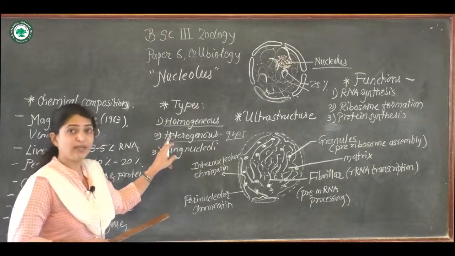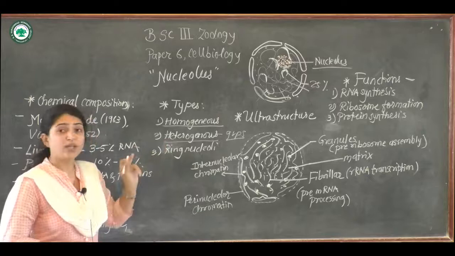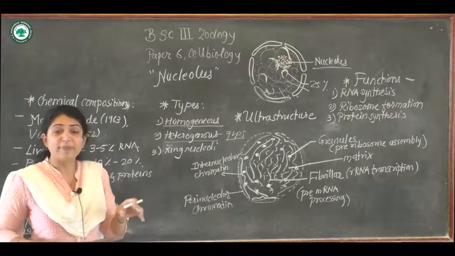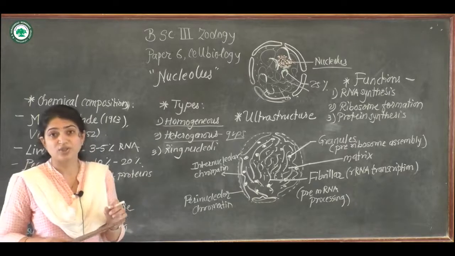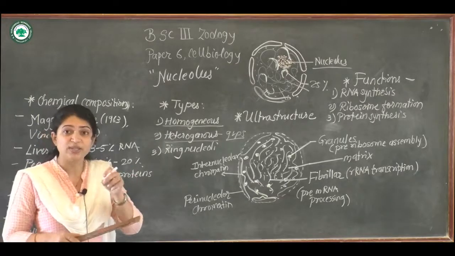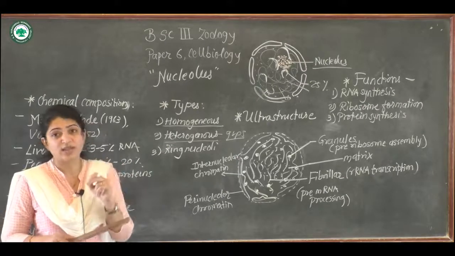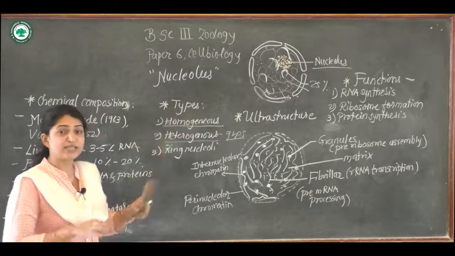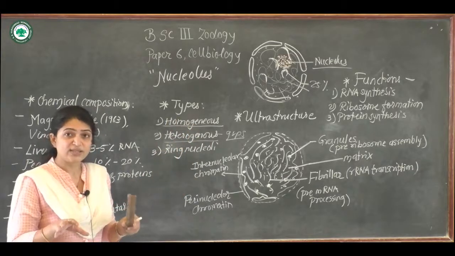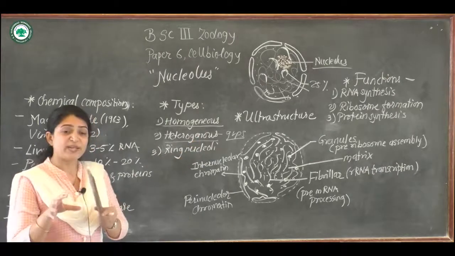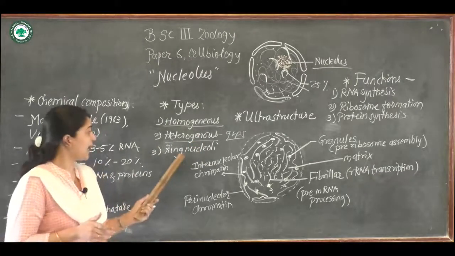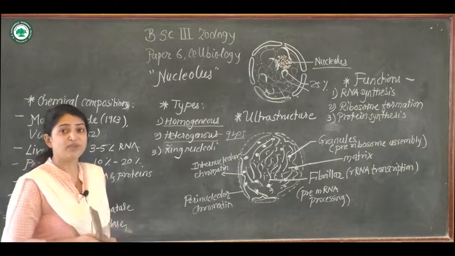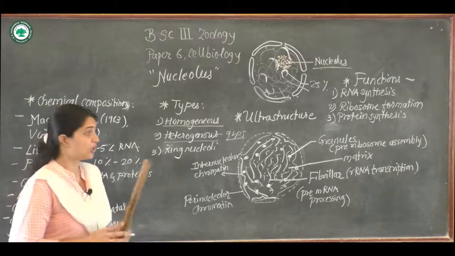In ring nucleoli, the nucleoli are arranged at the periphery in the form of a ring structure, and so they are called ring nucleoli. So homogeneous are scattered all over the nucleus, heterogeneous are present in the form of clusters or groups, and ring nucleoli give the structure of a ring present at the periphery of the nucleolus. So these are the three types.